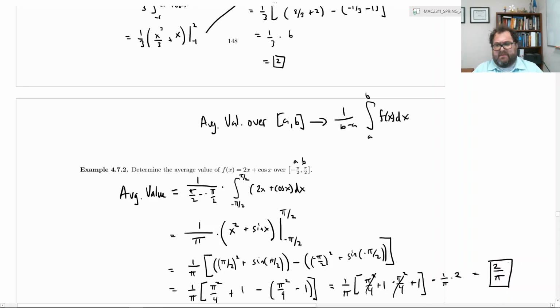Now, what is that approximately? I don't know, 2 divided by 3, I guess. About 0.66 or so. 2 divided by pi.